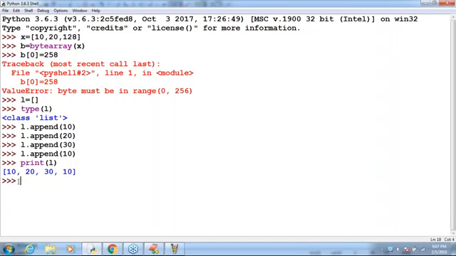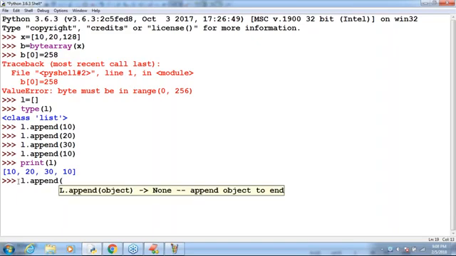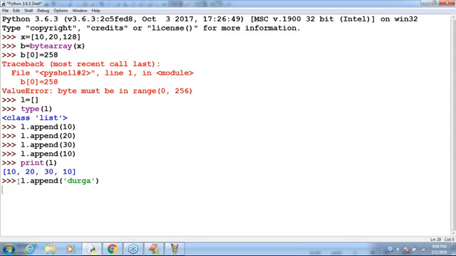Now, are heterogeneous objects allowed or not? Yes. What is the meaning of heterogeneous objects? Different types of objects. L dot append of Durga. Now print of L. Happily Durga also came into the picture by default. So this is what you people should be clearly aware of.